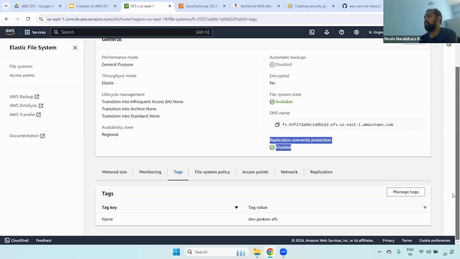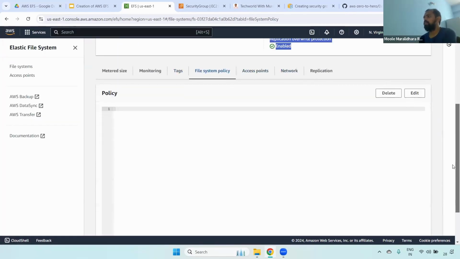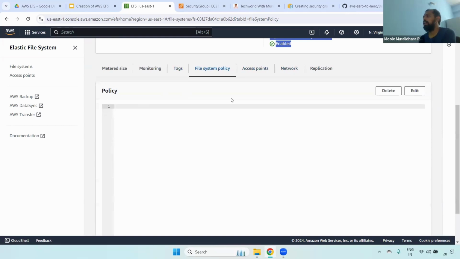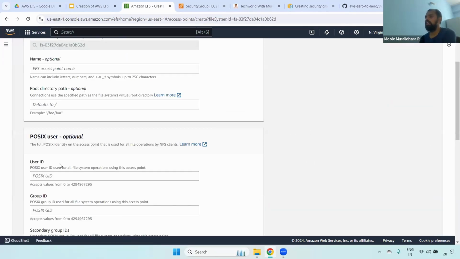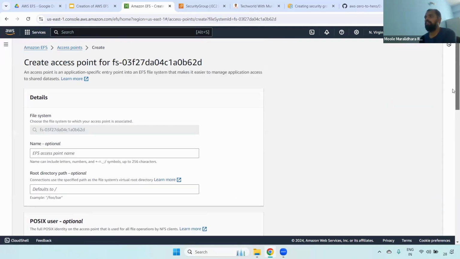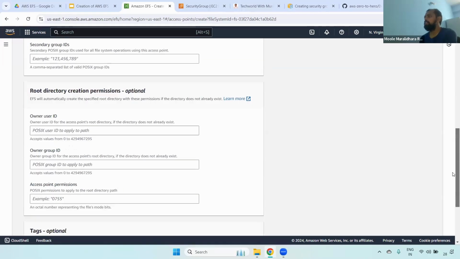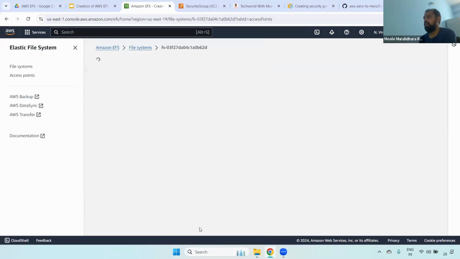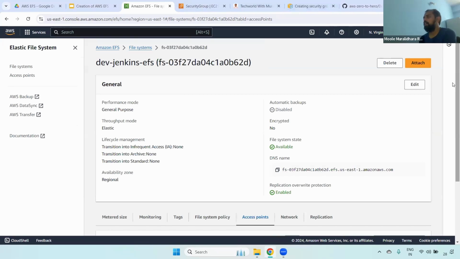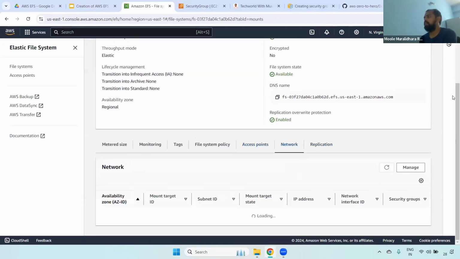Okay, fine. And also click the file system policy, and if you want, you can add a specific policy here related to the file system. And also you can see the access points. Currently we don't have any access point. If you want, you can create an access point as well. Here it will ask a few details, but access points are created depending on use cases. Okay, fine. Now you can click cancel, and also you can come here to network.